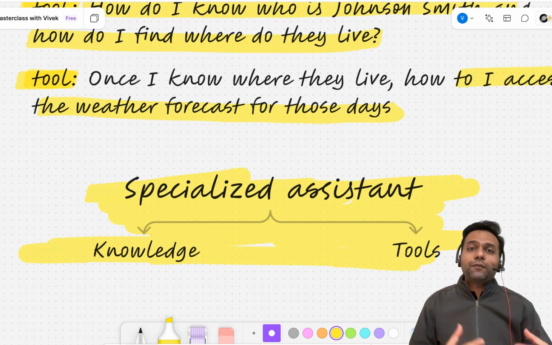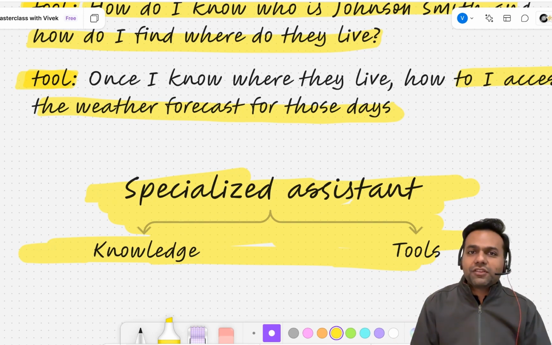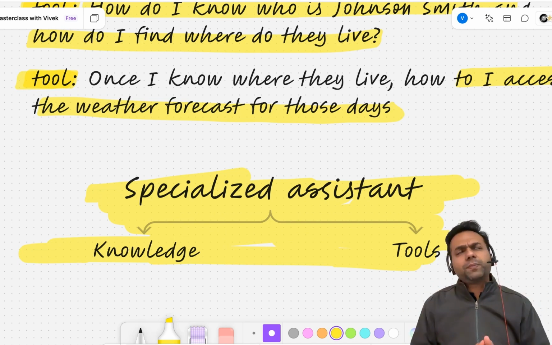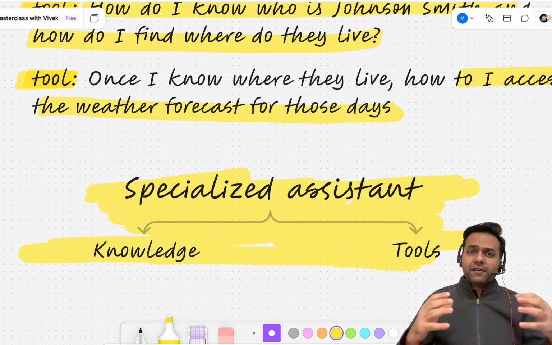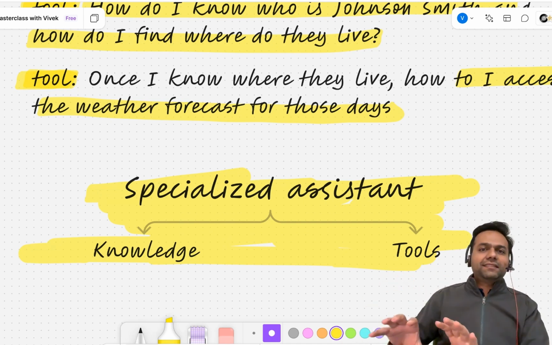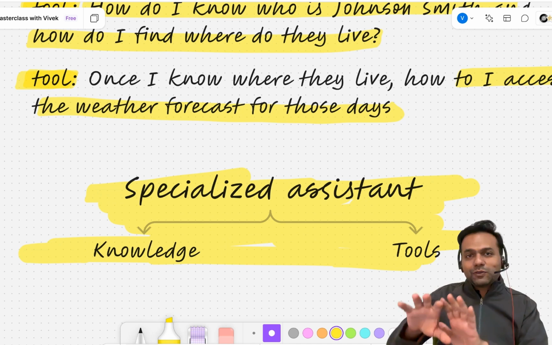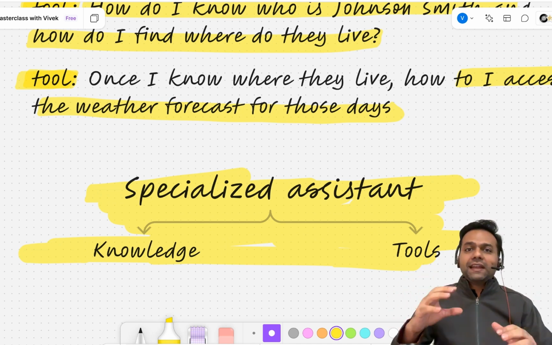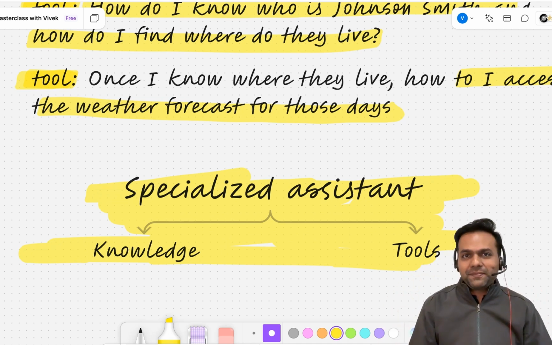And this is exactly what custom GPTs do. We can provide them with very specific knowledge. Training them would be the wrong word. We can provide them with very specific knowledge, and we can provide them access to the tools that they can use depending on the query they receive. And this is exactly what we are going to be learning in the upcoming lessons here.